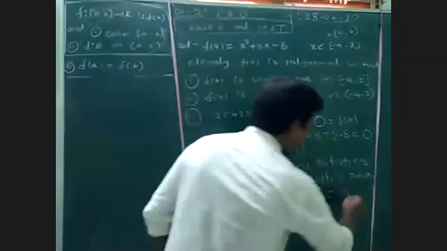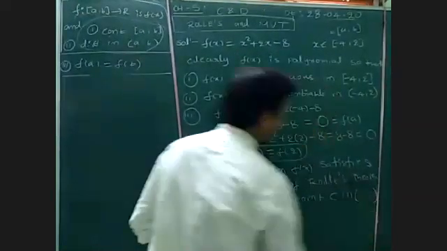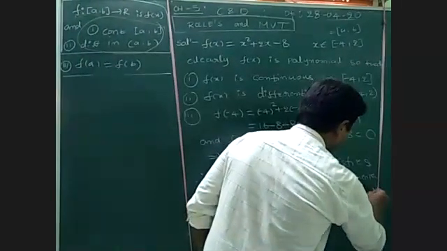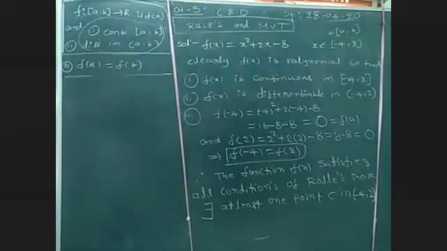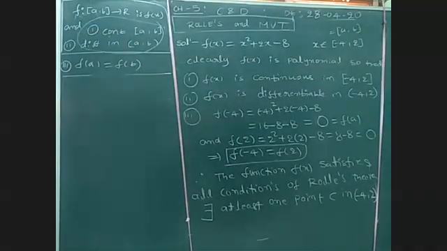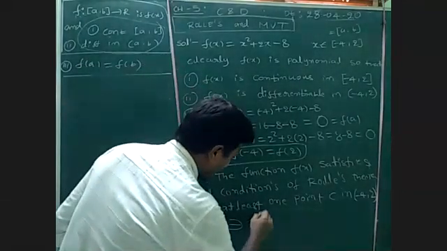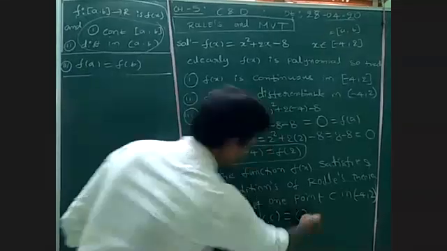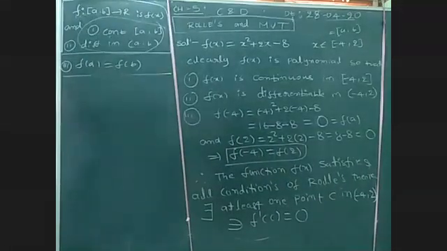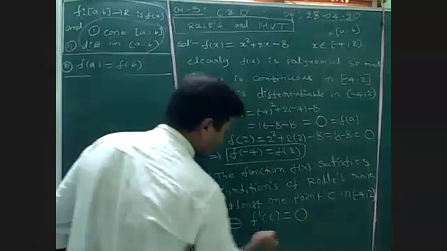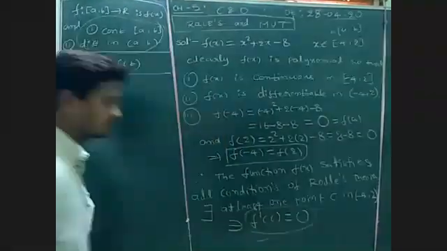In the open interval. What is the given interval here? -4 to 2. Open interval (-4, 2), such that f dash of c is equal to 0. Remember this condition: f dash of c value is 0.